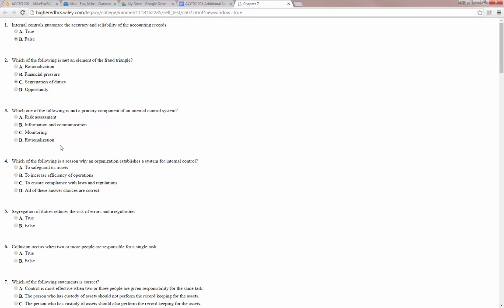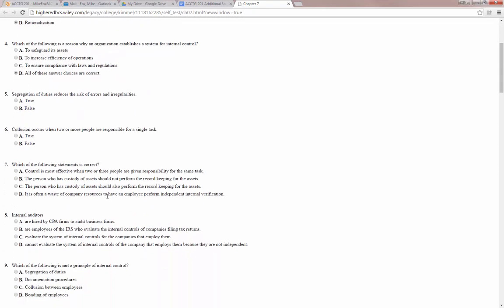Which of the following is not a primary component of an internal control system? Risk assessment, information and communication, monitoring, and rationalization. Again, those 3 are all part of internal control. Rationalization is part of the fraud triangle. They're just throwing it in there to mess you up. Number 4, which of the following is a reason why an organization establishes a system for internal controls? Safeguard its assets, increase efficiency, ensure compliance. It does it for all of those reasons, so the answer is D.